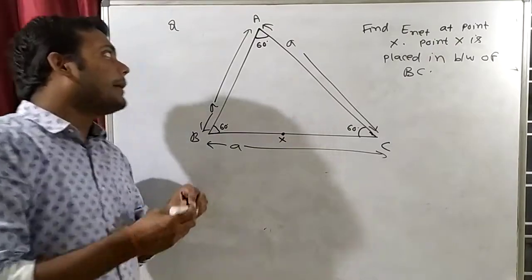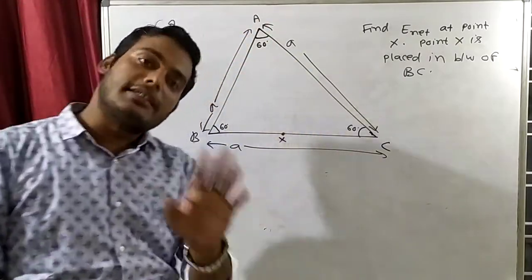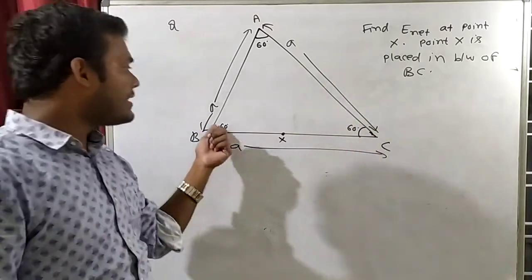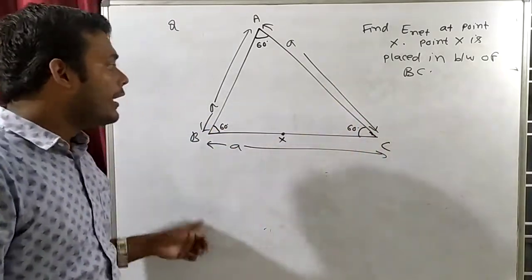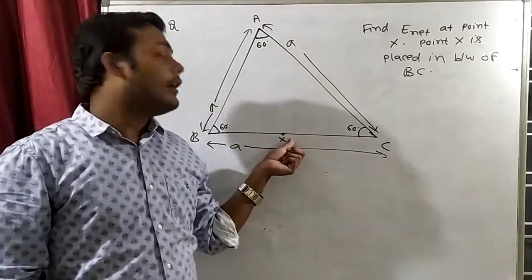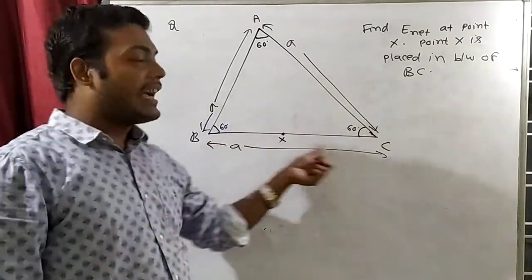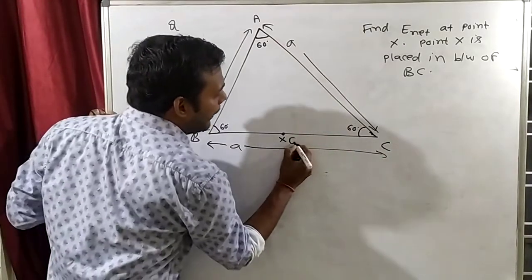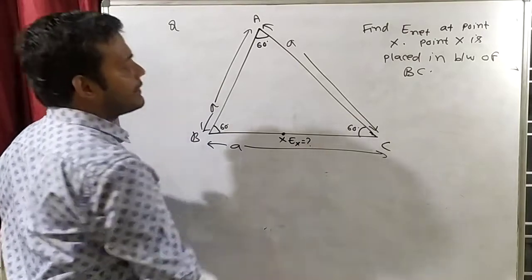Suppose that this is an ABC triangle. This is also an equilateral triangle, and each side length is A. Each angle is 60 degree. On the side BC, I have taken a point X, which is the middle point of the side BC, and we have to find electric field at point X.